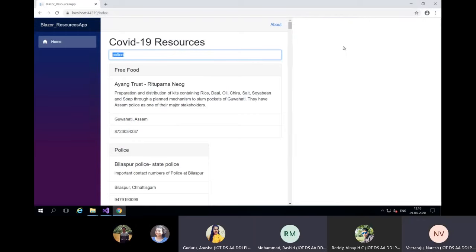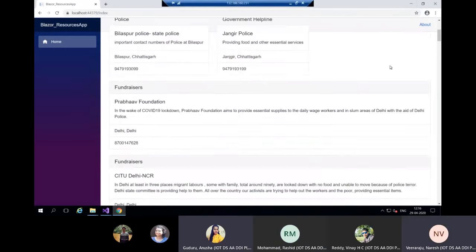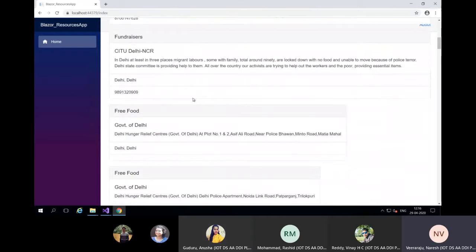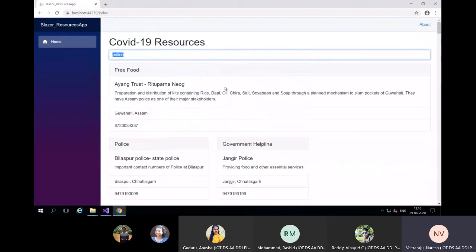So with WebAssembly, you saw that there is no network request. Everything is happening within the same process, within the browser's UI thread.